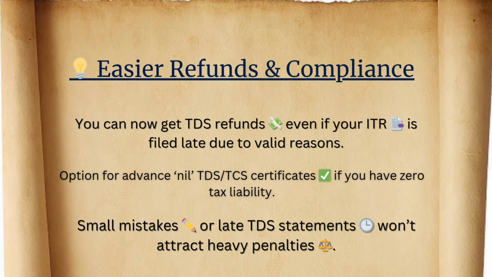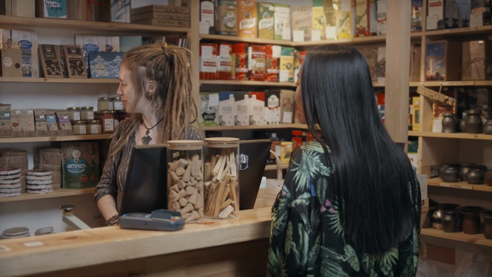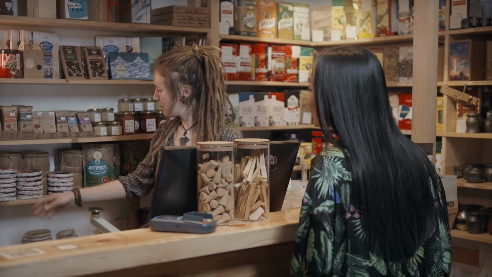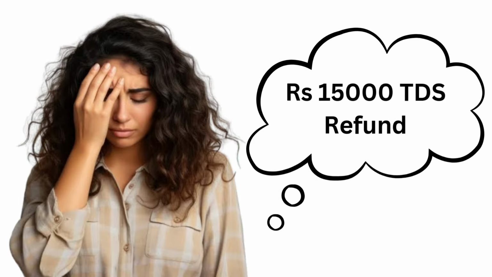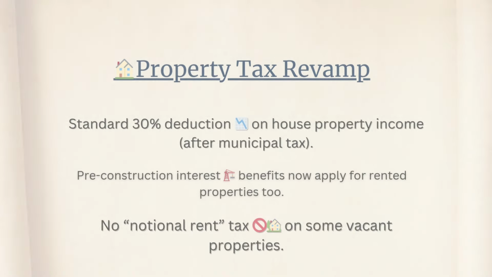Second, easier refunds and compliance. You can now get TDS refunds even if your ITR is filed late due to valid reasons. Option for advance nil TDS TCS certificates if you have zero tax liability. Small mistakes or late TDS statements won't attract heavy penalties. Example: Priya, a small GST composition seller, missed her ITR deadline last year due to a family emergency and lost ₹15,000 TDS refund. अब नया रूल आने के बाद she can claim it back, which means ₹10,000 to ₹50,000 yearly extra in cash flow for her GST payments.